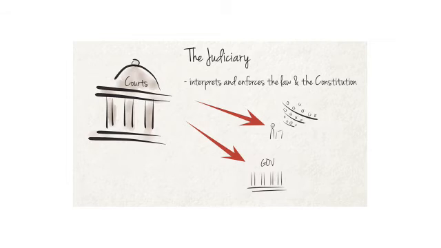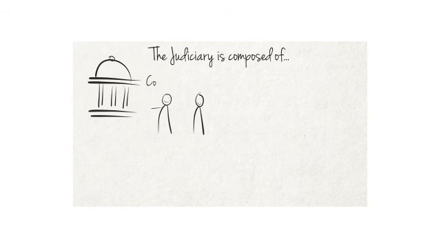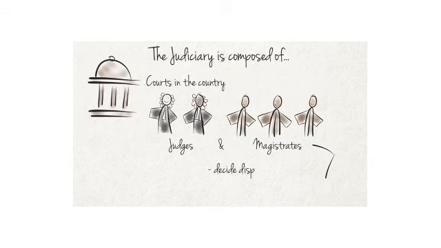In this way, the judiciary checks the exercise of power of the legislature and the executive. The judiciary is composed of various courts across the country, staffed by judges and magistrates. The courts decide disputes and apply the Constitution in the name of the state.